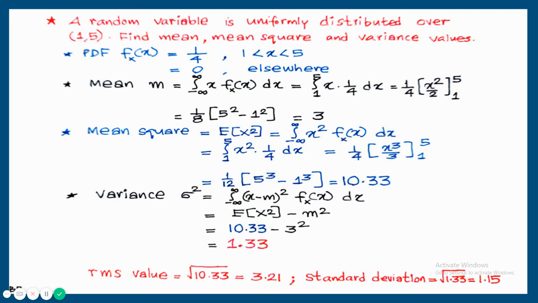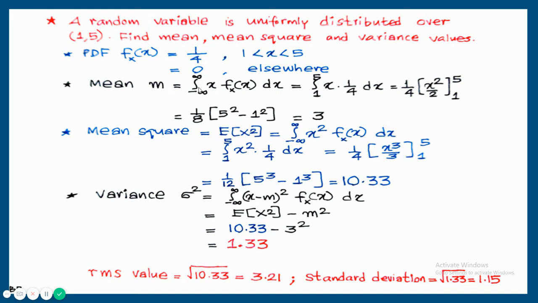Showing an example for continuous random variable. A random variable is uniformly distributed over 1, 5. Find mean, mean square and variance values. This is a continuous random variable because random variables are written from 1 to 5. It's a continuous range. And due to uniform distribution, PDF is equal to 1 upon range of random variable, that is 1 by (5 minus 1), that is 1 by 4, ranging from 1 to 5 and is equal to 0 elsewhere. So once the probability density function is defined, mean, mean square and variance can be calculated.